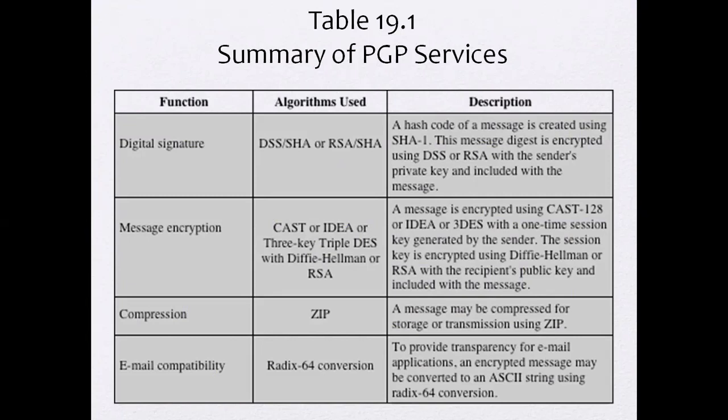Now, message encryption. In message encryption, the algorithms used are IDEA, triple DES, or Diffie-Hellman or RSA. These are all algorithms you can use for message encryption. The description: the message is encrypted using CAST-128, one standard procedure for an encryption system, or IDEA, or triple DES. A one-time session key is generated by the sender. The session key is encrypted using Diffie-Hellman or RSA with the recipient's public key and included with the message.